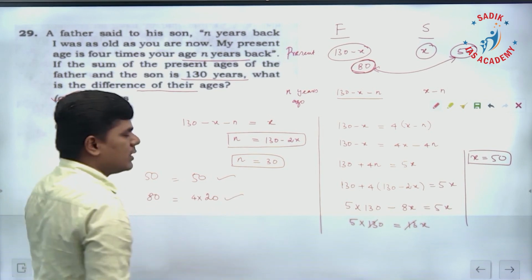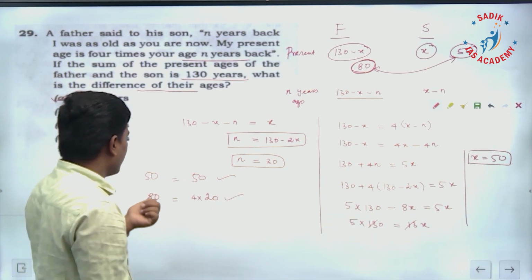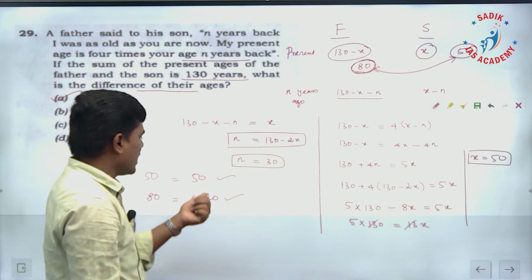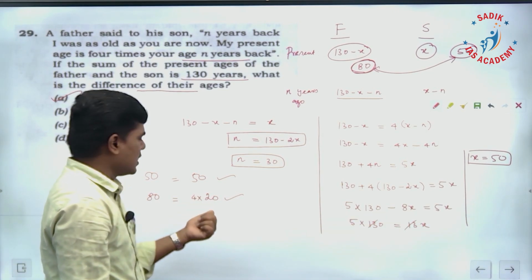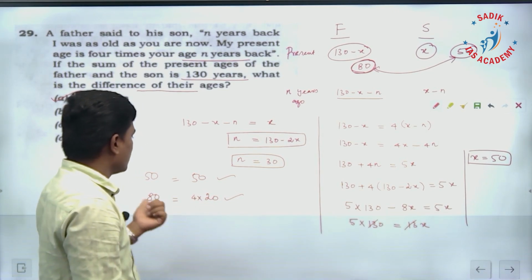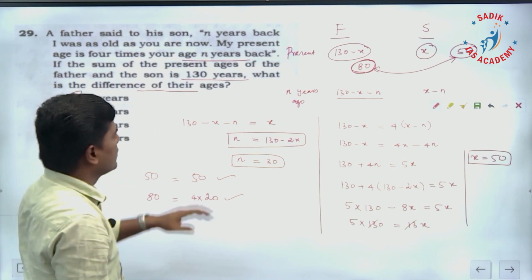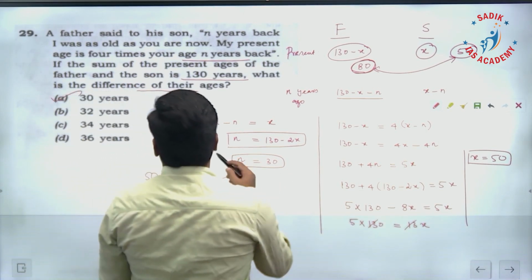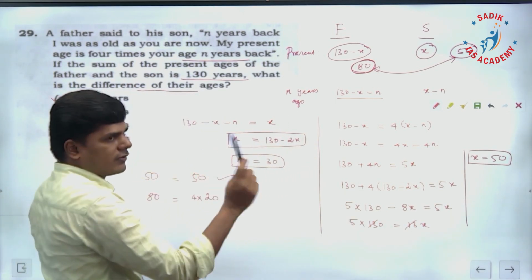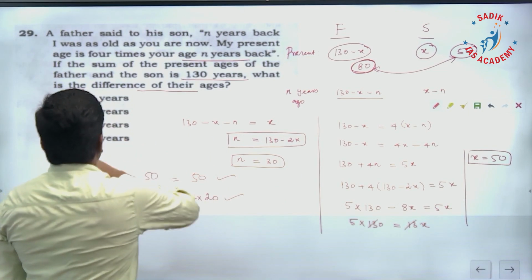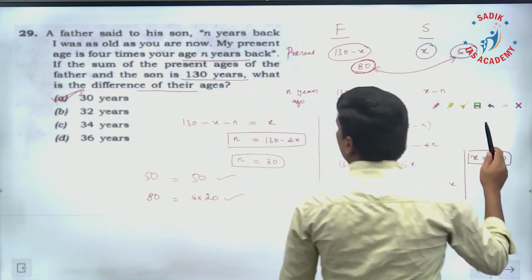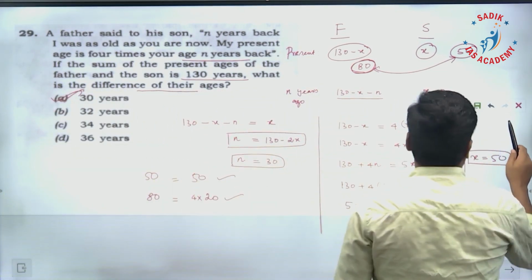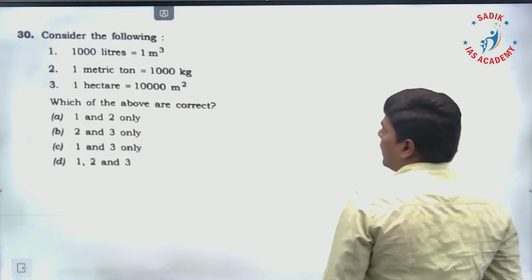The second statement is also what? This is the age of the father at present. N years back, that is 30 years back, the son's age is 20, 4 times it is also 80. So both the statements are correct. Therefore, the difference between father's and son's age is 30 years. So question number 29, option is A. 30.